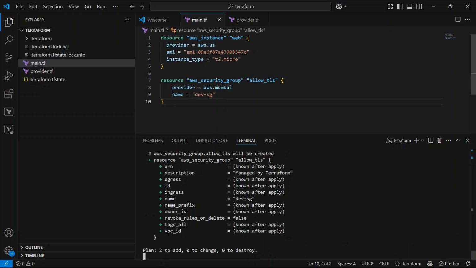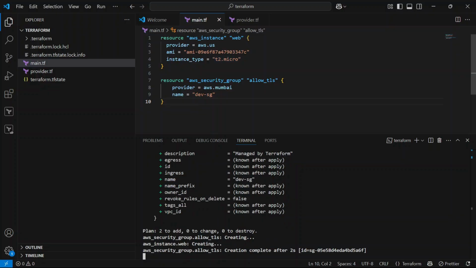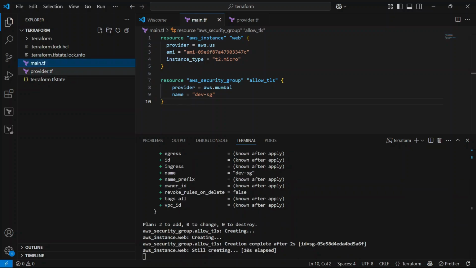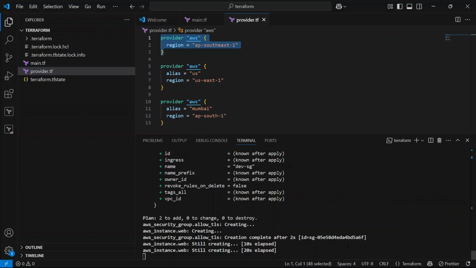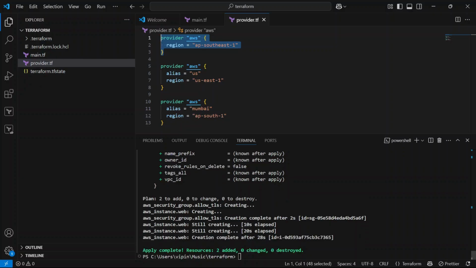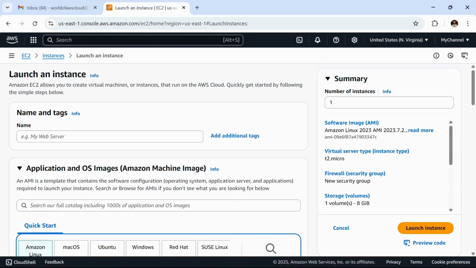So EC2 instance will be created in the North Virginia region, and this security group will be created in the Mumbai region, that is AP South 1, and for the default region we have used Singapore region, that is AP Southeast 1. As you can see here, it's creating the security group first, then it's creating the EC2 instance, and apply has been completed. Resources have been added to our AWS account. So let's go ahead and verify it.